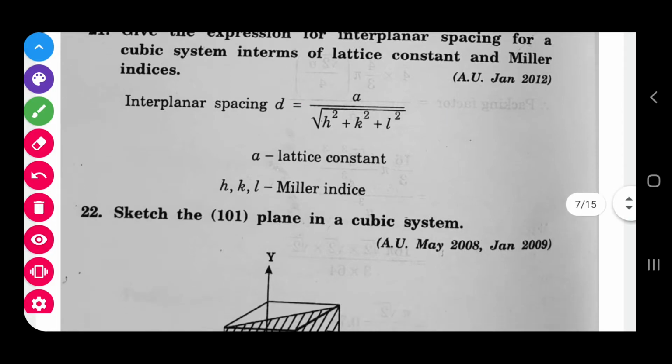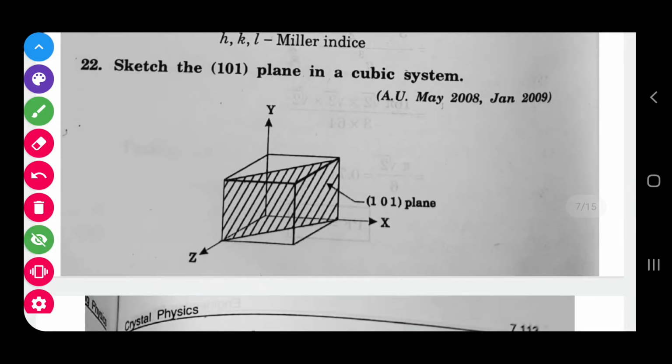And the next, sketch the plane. Here you see the axes X, Y and Z. We need the plane 101, so we have to shade the plane. Look at the picture. This is the cube edge on the X axis, and it cuts it. But on the Y axis edge, it doesn't cut.